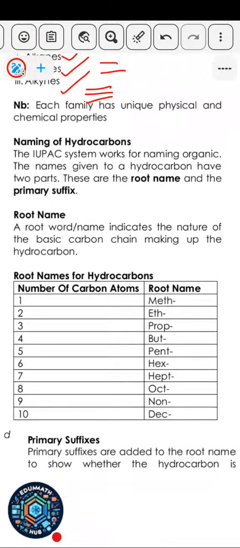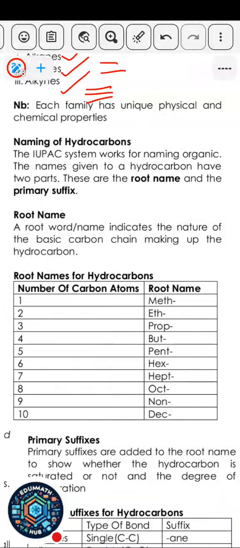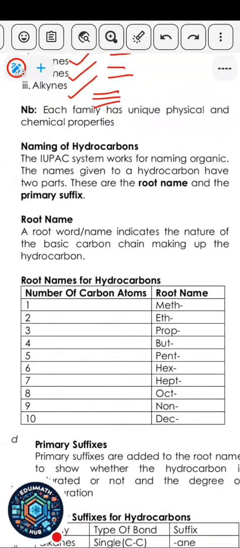So, naming of hydrocarbons. How do you name hydrocarbons? There is something called the IUPAC system, which is used for naming organic compounds. The names given to hydrocarbons have two parts: the root name and the suffix. The root name is like your father's name, your surname, while the suffix is like your first name.